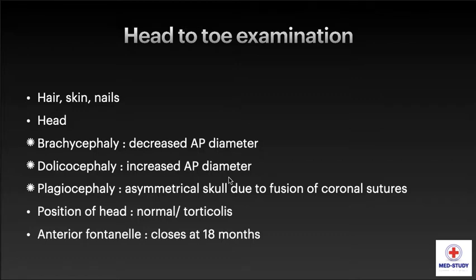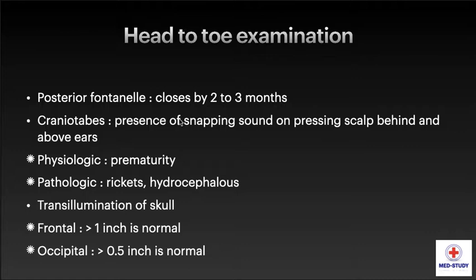We have to look at the head, whether there is brachycephaly, in which there is decreased anteroposterior diameter, dolichocephaly, in which there is increased anteroposterior diameter, plagiocephaly, where there is an asymmetrical skull due to fusion of coronal sutures. We have to look for position of head, whether it is normal or there is torticollis. Anterior fontanelle closes at about 18 months.